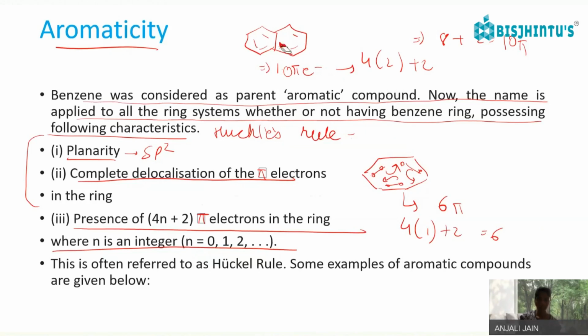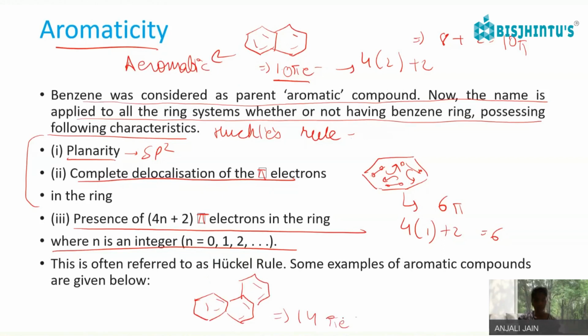Yes, the double bond will be present over here, so it will be 10 pi electrons. So it is aromatic. Okay. Then anthracene is having a 3-membered ring structure: 6, 10, and then 14 pi electrons. Then how do we apply 4n plus 2 pi electrons? What should I substitute for n so that I get 14?